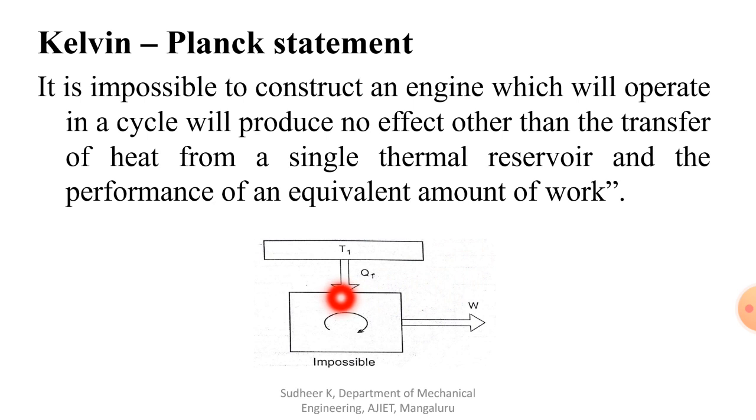You know the working of a heat engine. A heat engine has a higher temperature source and a lower temperature source. The higher temperature body we call the source, and the lower temperature region we call the sink. In order to do work, there will be heat rejection, because the entire heat cannot be converted into work.